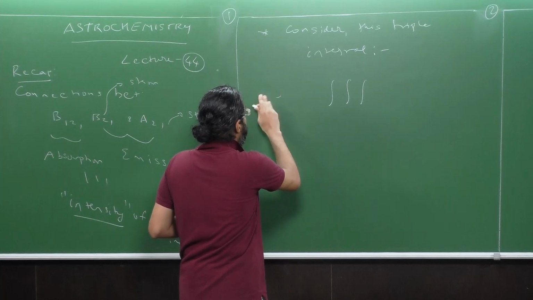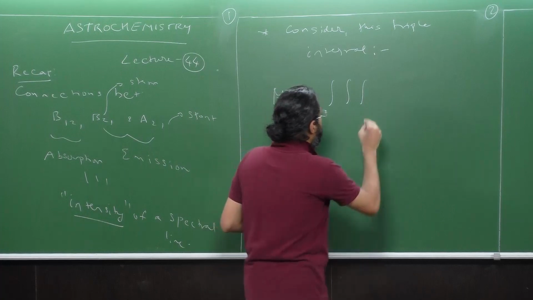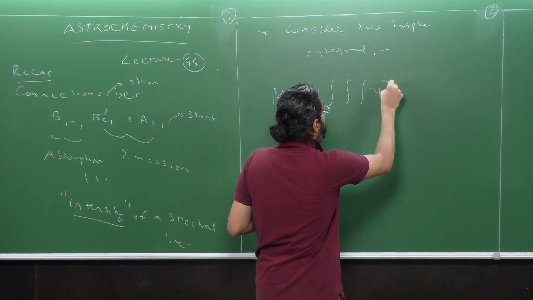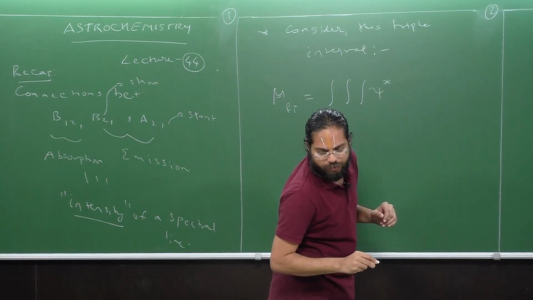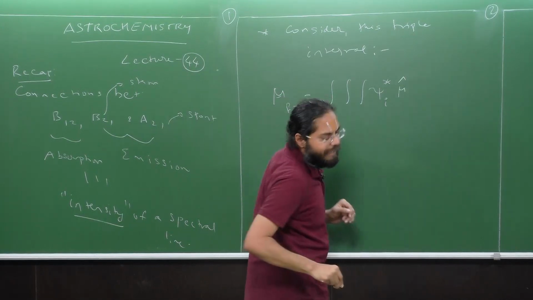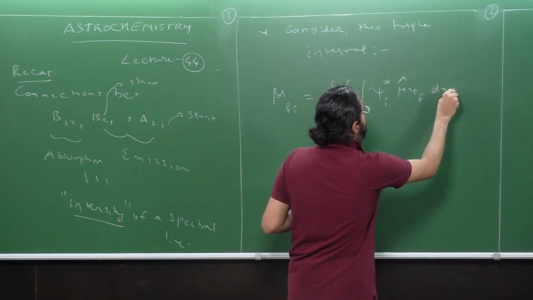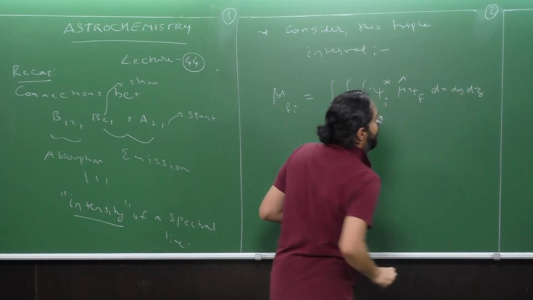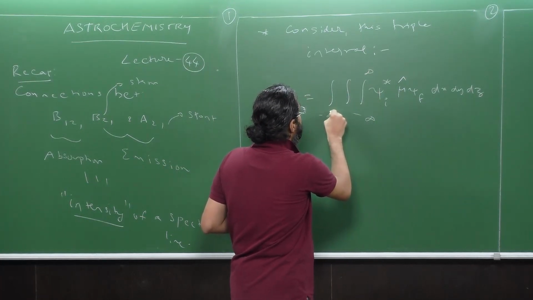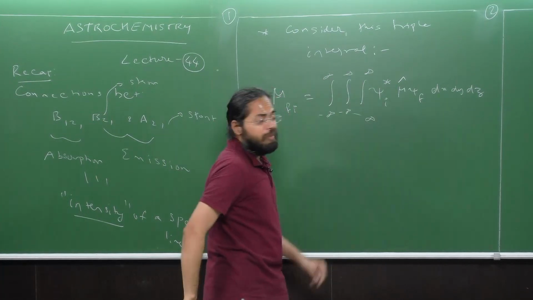I'm going to label this mu fi is equal to this triple integral, something like psi star i, and I'm going to call this mu with a hat, and I'm going to call this psi f, dx dy dz, and the limits of all these integrals are from minus infinity to plus infinity, minus infinity to plus infinity, and minus infinity to plus infinity.